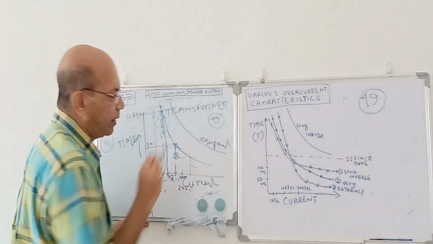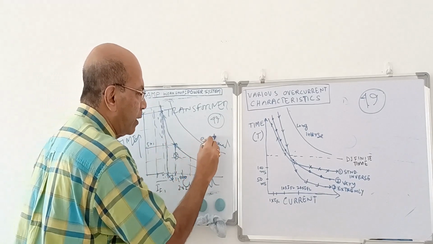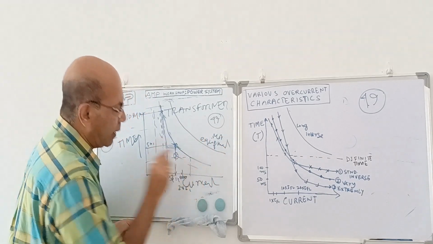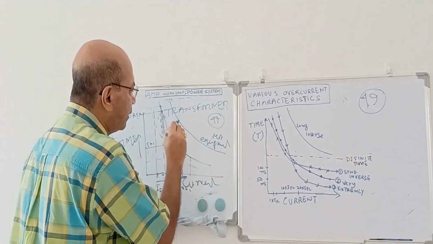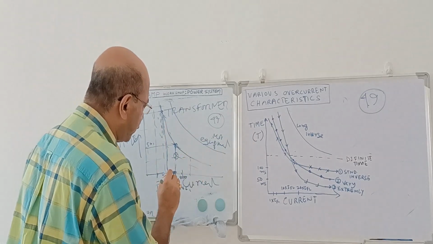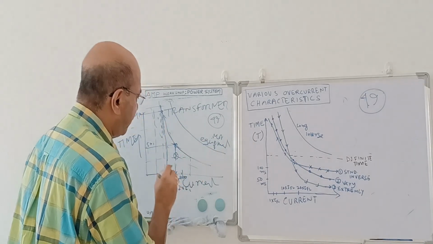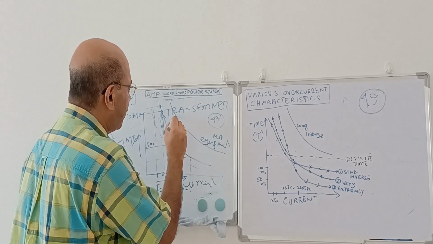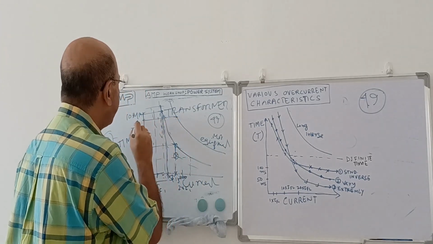If this is the equipment characteristics, suppose this is the motor thermal characteristics and this is my relay characteristics, then only this device can be protected. Suppose the fault current over here is 1.5 times. So the motor can withstand up to what time? Up to this time. This may be 8 minutes.